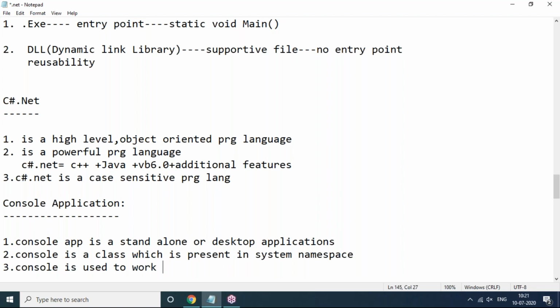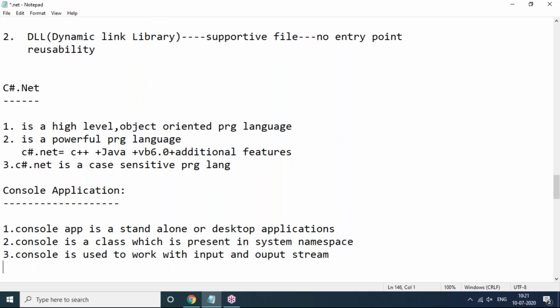The Console class is used to work with input and output streams. For example, if you want to give input to the application, or if you want to get output, you can use the Console class only. Without the Console class we can't give input, and we can't get any output. So for input and output purposes, the Console class is required.